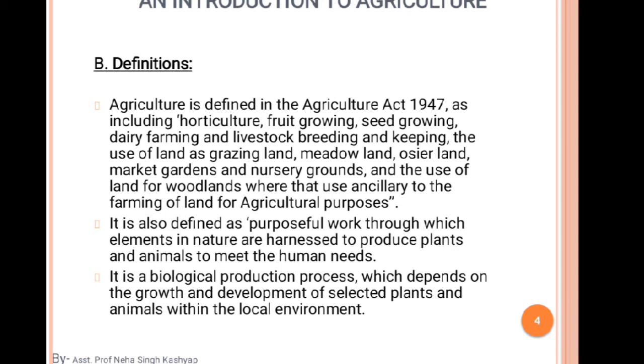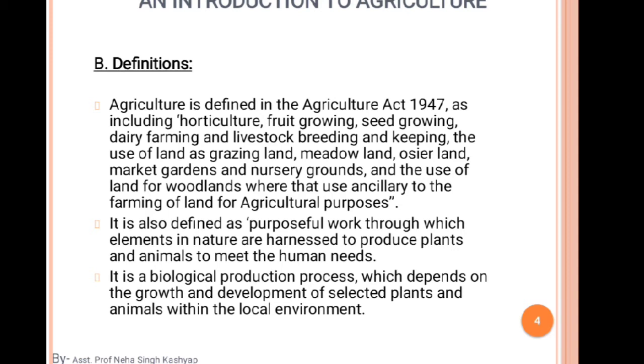We can say that the term agriculture comes from the Latin word, and it means the culture of all cultures, the one culture which we know as agriculture. So this is the basic term.